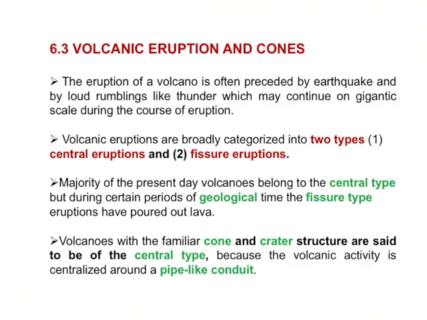Next, coming to volcanic eruptions and cones: where the volcanic eruptions will occur and how the cones were formed.